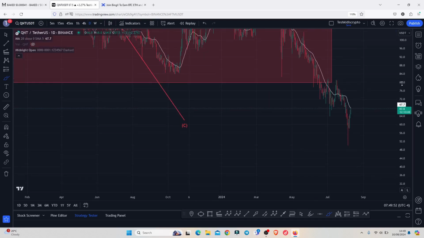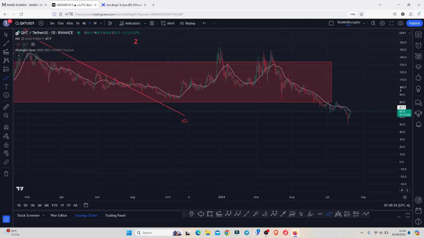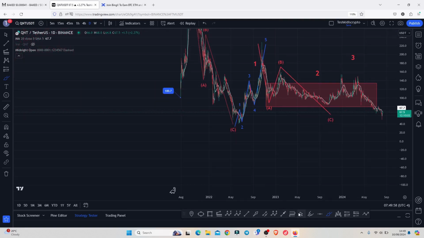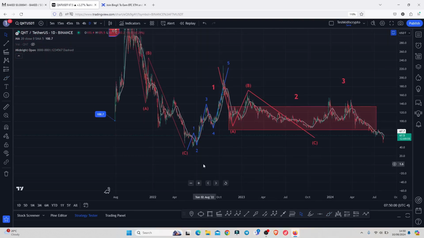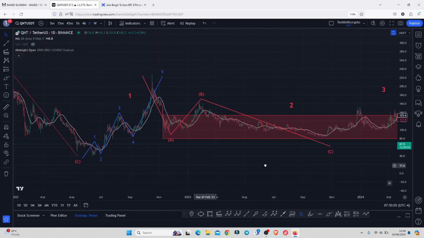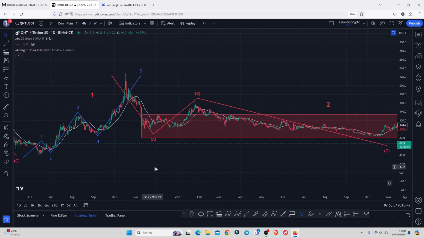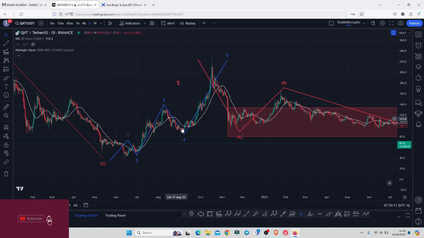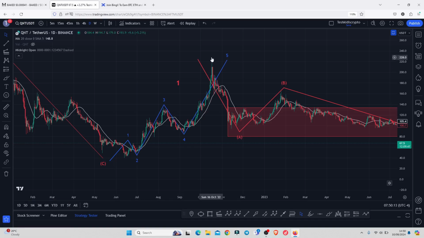Jumping to the daily chart to now give you my long-term price prediction analysis. Here on the QNT chart, you can see that after making our bear market lows below the $40 mark, we started a very nice bounce to the upside, obeying the Elliott structures, where we peaked in a 5-wave move to the upside, giving us a high above the $229 mark in what completed a larger Elliott wave count 1.